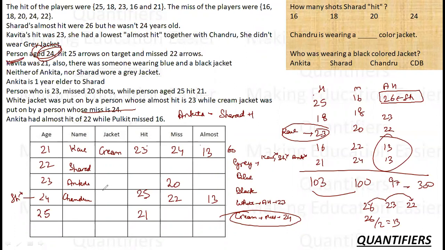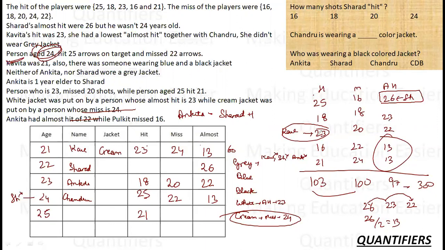So what else do I know about Ankita? Sharad has almost hit of 26. Ankita had almost hit of 22. So 22 and 22, 42. This is 18, and now this is 18. The rest I can fill, I think.